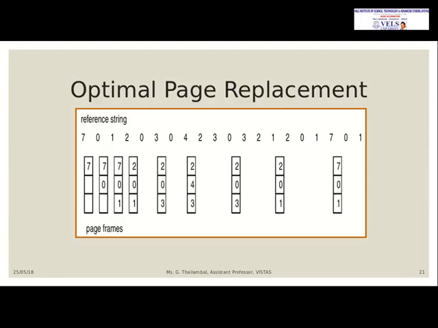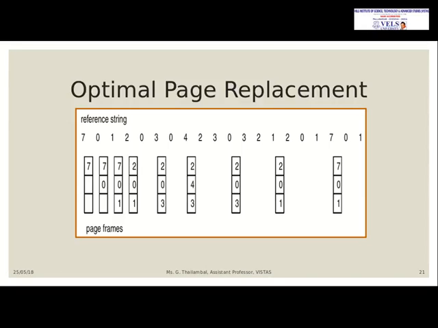But which frame will be taken as the victim frame for replacing with 2? According to this algorithm, whichever page is not going to be used for the longest period of time, you have to check it with the next reference strings. So check here, you have 0 and 1. After 2, 0 we are going to use immediately, and you can see that 1 will be used only after the longest period of time. That's why you need to check it against the upcoming reference strings.